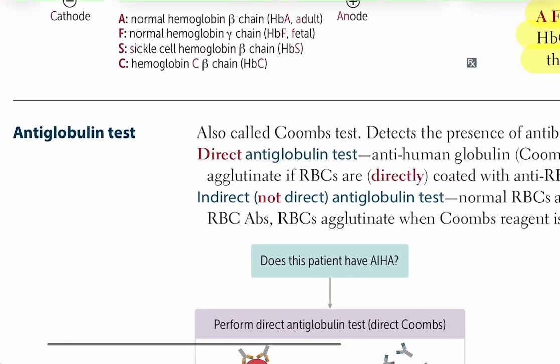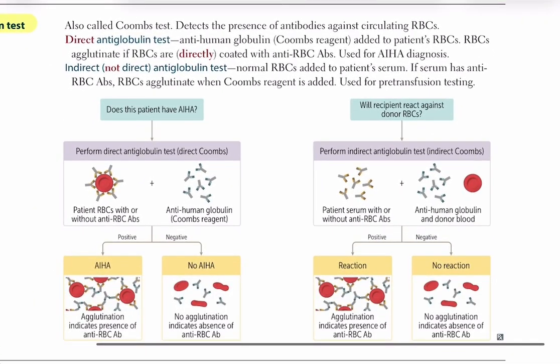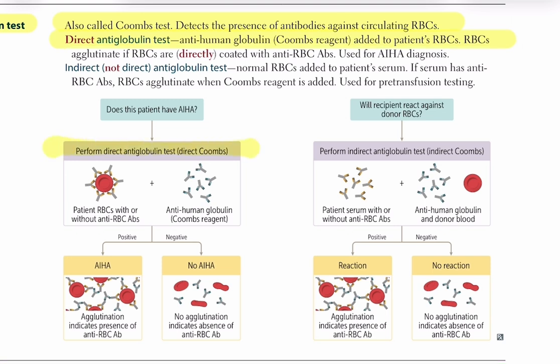Antiglobulin test, also called the Coombs test. The antiglobulin test detects antibodies against red blood cells. There are two types, the direct Coombs test and the indirect Coombs test. 1. Direct Coombs test. Here, the patient's red blood cells are mixed with anti-human globulin, also called Coombs reagent. If the patient's red blood cells are already coated with antibodies, they will agglutinate.